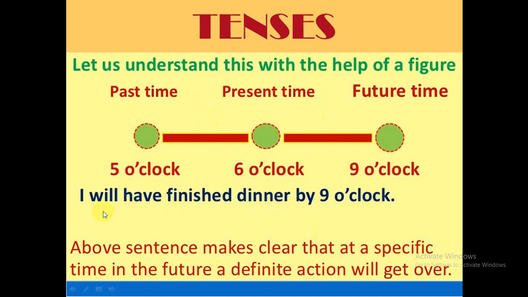If I say I had finished dinner by 5 o'clock, it will be okay. But if I say I will have finished dinner by 5 o'clock, referring to that past time as mentioned here, it will be wrong. So the above sentence makes clear that at a specific time in the future, a definite action will get over.